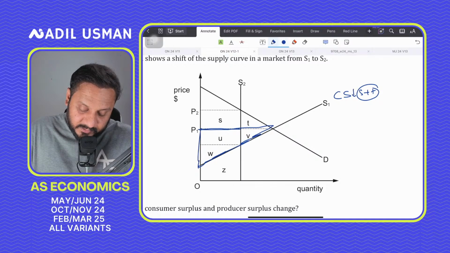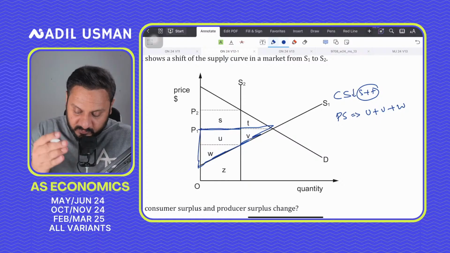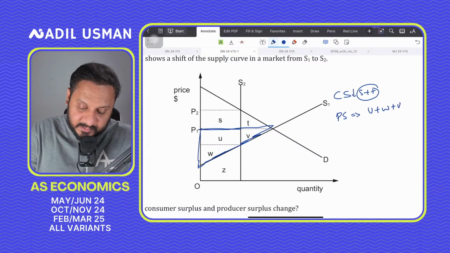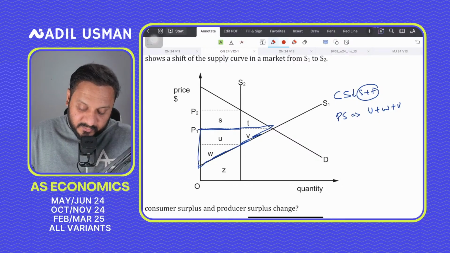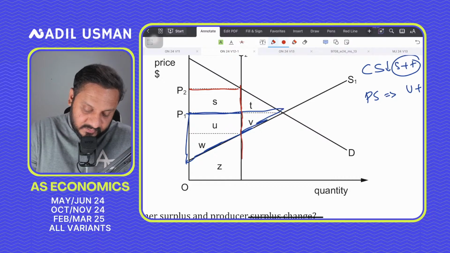Initially the producer surplus was U plus V plus W, and now after the supply falls to the left, it becomes vertical. So the new producer surplus would be, and the price goes up, the area that is above the supply and below the price. So the new producer surplus would be all of this distance.